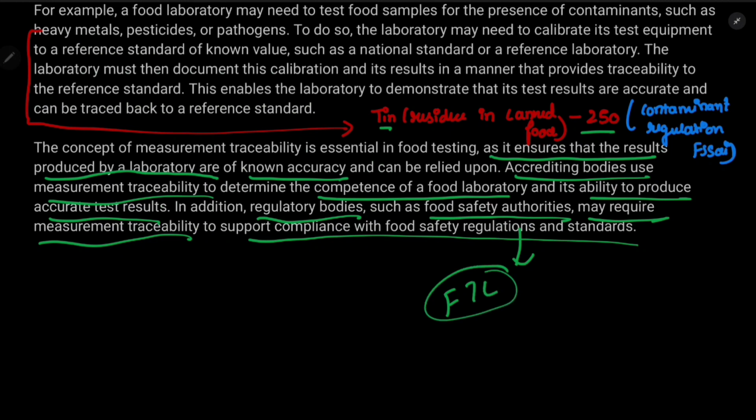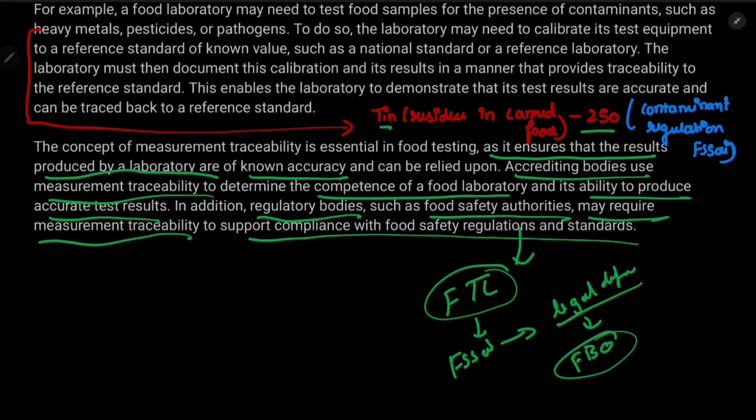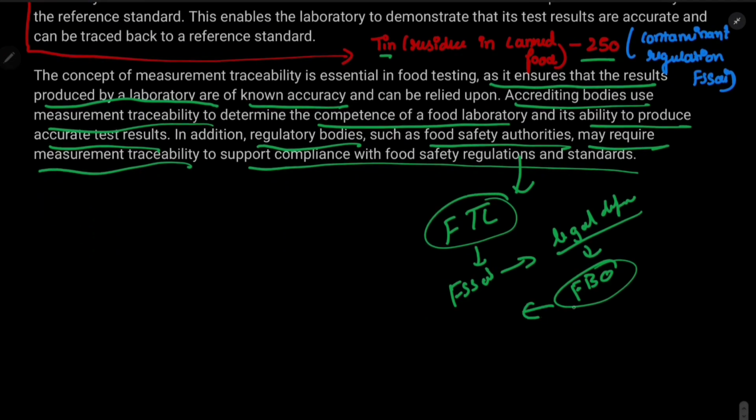This is not only to test whether the food testing laboratory is doing good work or not. We can also use it for legal defensibility. If FSSAI takes legal action about food safety against a food business operator for a specific product, whether he is responsible for adulteration, then he can be held responsible for penalty or punishment.